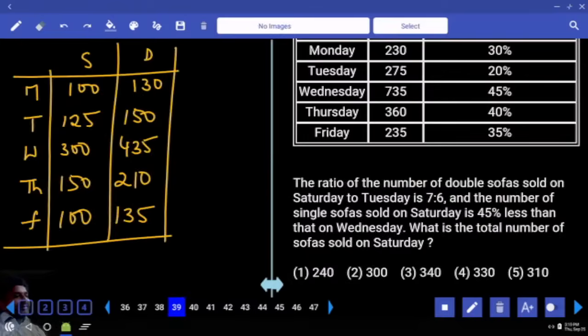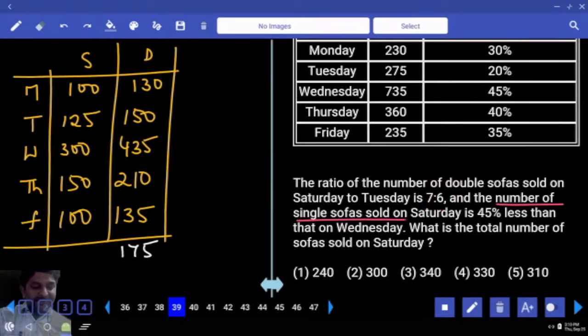The ratio of number of double sofas sold on Saturday to Tuesday is 7:6. Saturday 7 parts, Tuesday 6 parts. Double sofas Tuesday 150. If 150 is equal to 6 parts, each part 25, 7 parts 175. That is on Saturday.